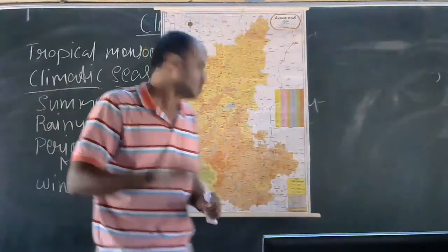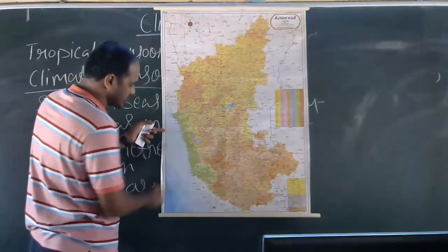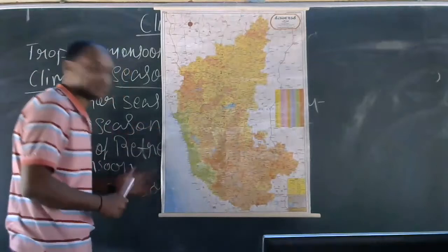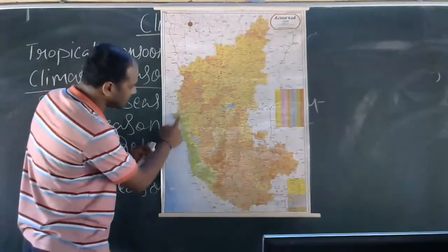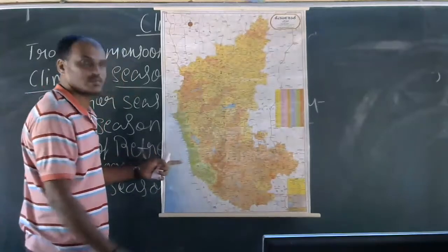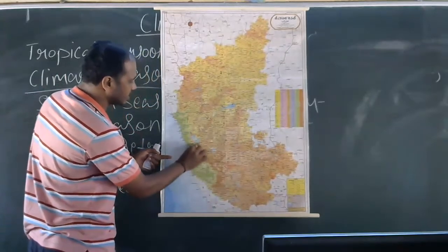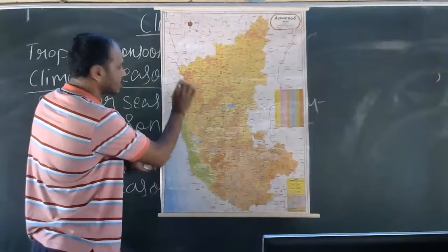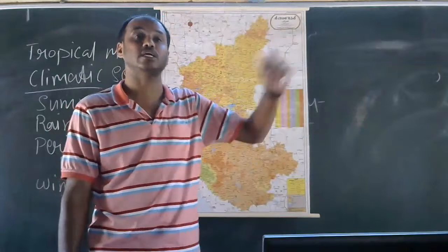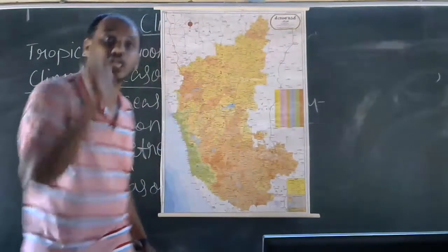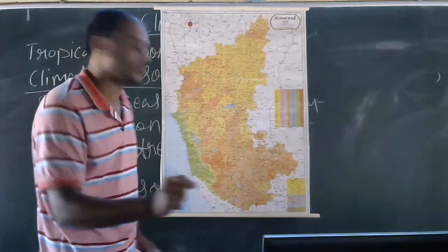Same thing here: moisture-laden winds blow from the southwest monsoon. The wind blows from the southwest, from the Arabian Sea, and those winds are checked. What we are seeing in green is the Western Ghats. In this Western Ghats there are hills: Sahyadri range, Sahyadri hill range, etc. Those hill ranges check the moisture-laden wind which blows from the Arabian Sea.